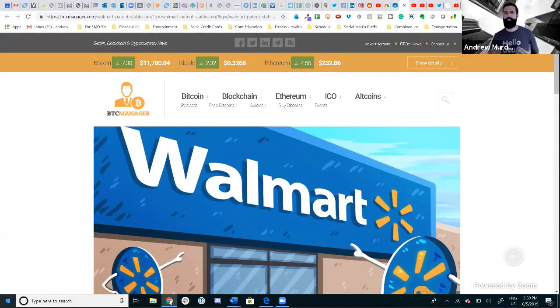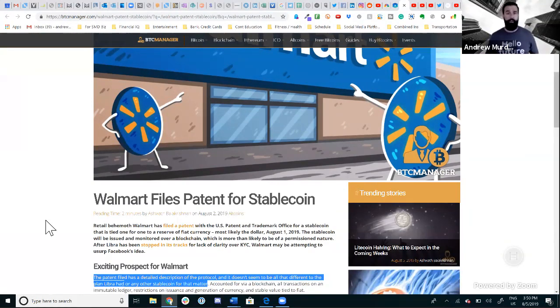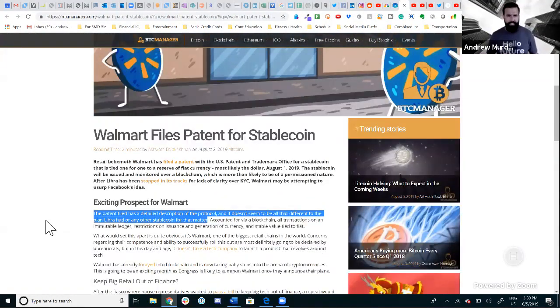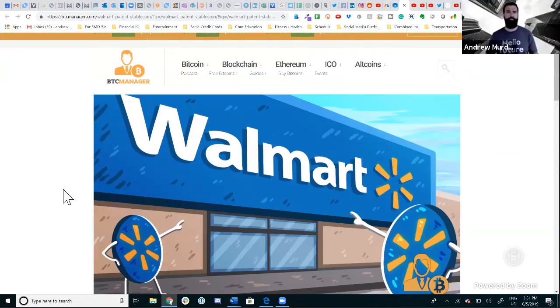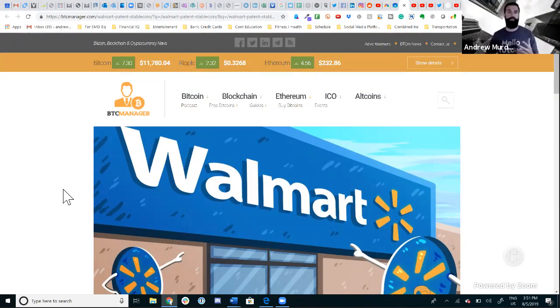Moving on, this was an interesting one. Walmart here apparently has announced a stablecoin. They filed a patent and have detailed a description for the protocol. And apparently, my understanding is that they're following the Libra model. But we have this article here for you to peruse as well. So now we have examples of these large retail conglomerates also entering the space.